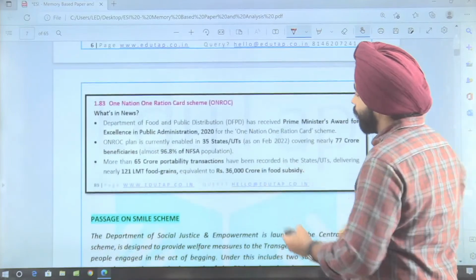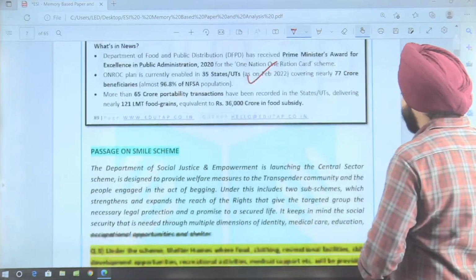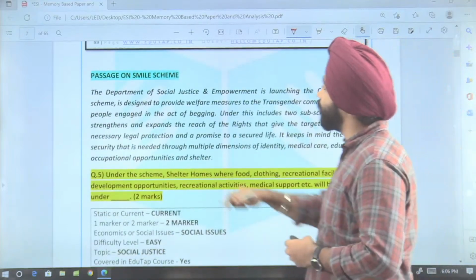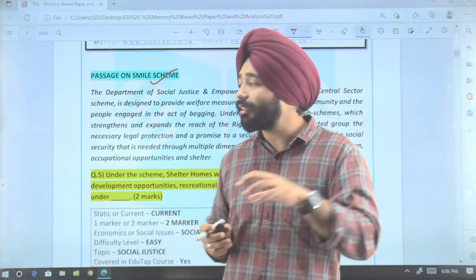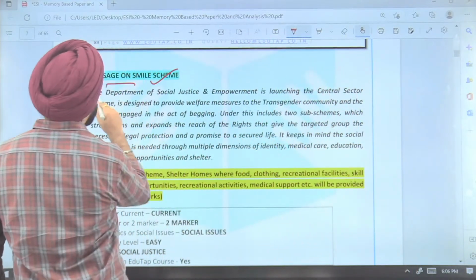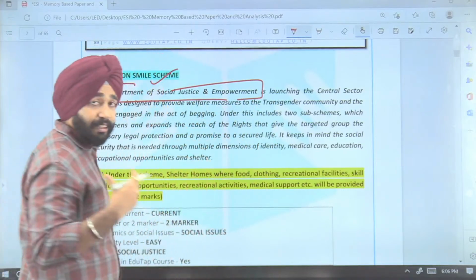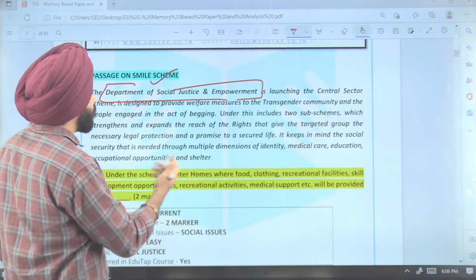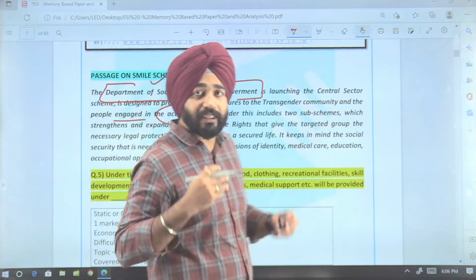So guys, this has been covered in our course holistically. Okay, now coming to the second question. The second question was a passage on the SMILE scheme. It is not directly related to the paragraph, but something about the department was mentioned in the paragraph. Then they have given some detail, a brief about the scheme, basically about people engaged in the act of begging, this was the purpose of the scheme.